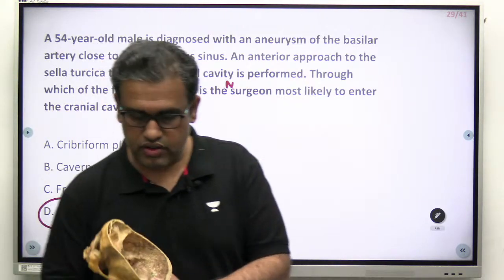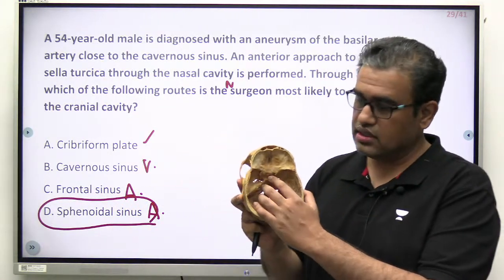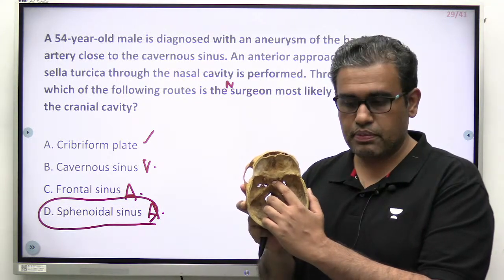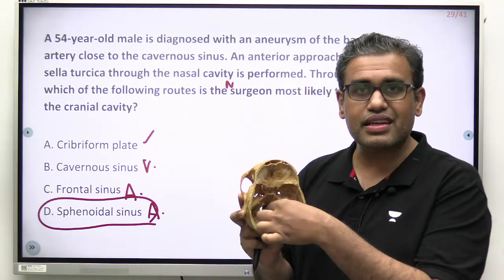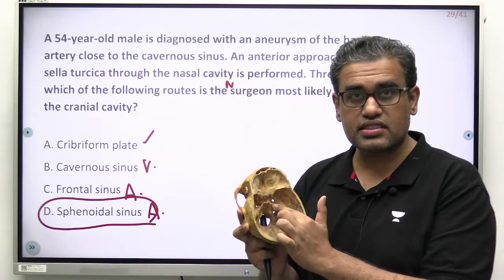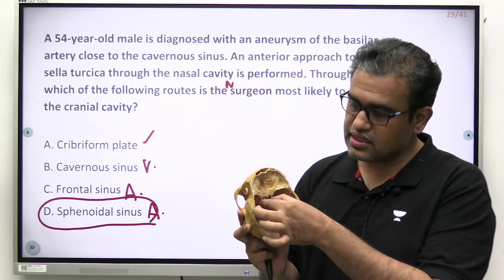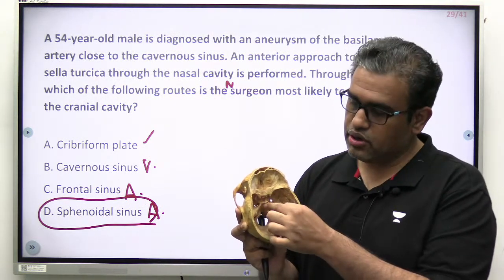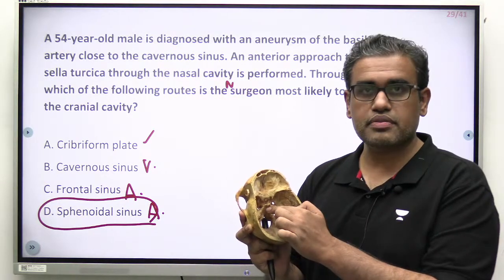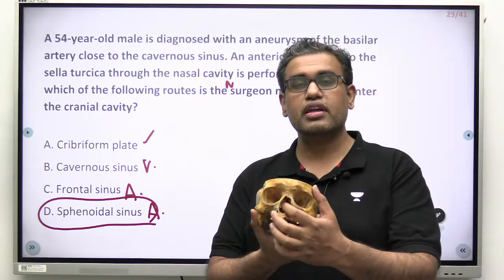See, this is the skull over here, right? I hope you can see, guys. This is the sella turcica. The pituitary gland is over here, and this is a part of the brain stem. The basilar artery comes over here, and then it goes into the two posterior cerebral arteries. Remember, the ICA is coming from here. Posterior communicating arteries over here, right? The basilar artery aneurysm is there. Now the nasal cavity is over here.